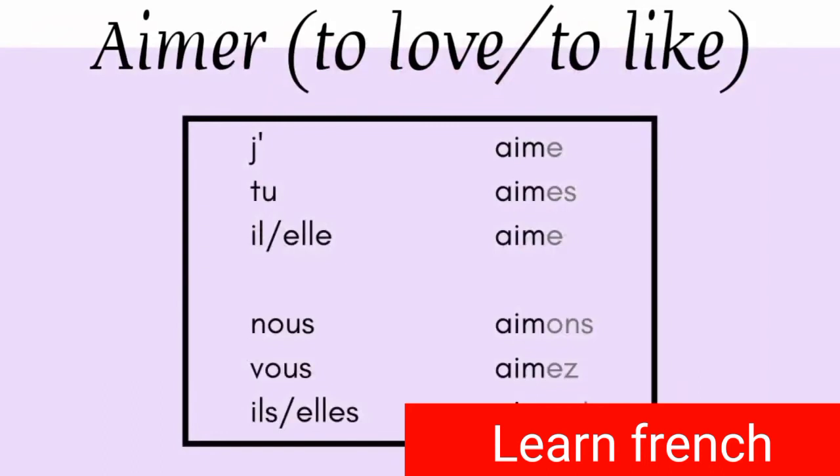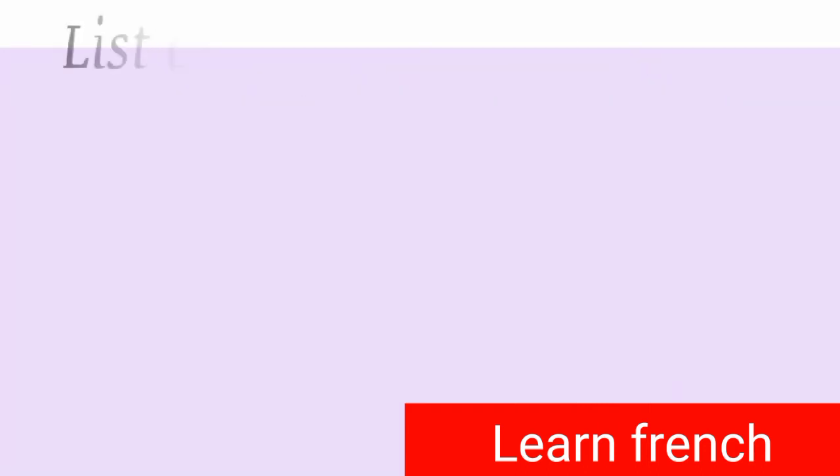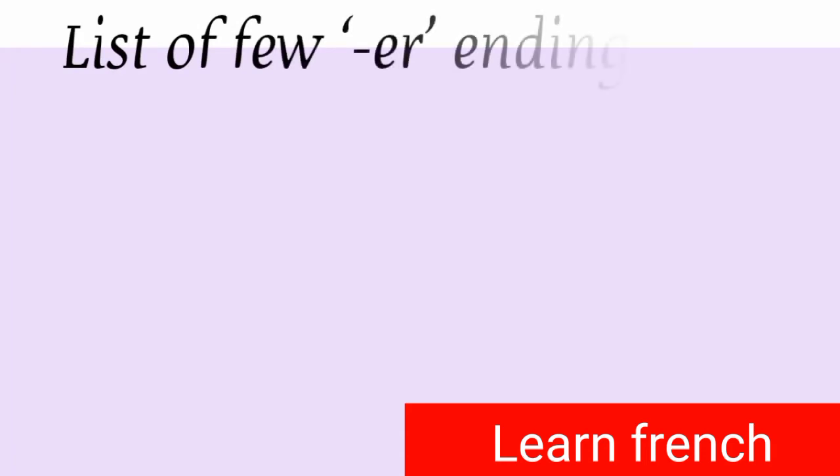So this was the ER ending verb, the method of conjugating this verb, and how to use it with various subjects. There could be a lot more ER ending verbs which follow the same rule of conjugation. I'll just tell you a few of them.